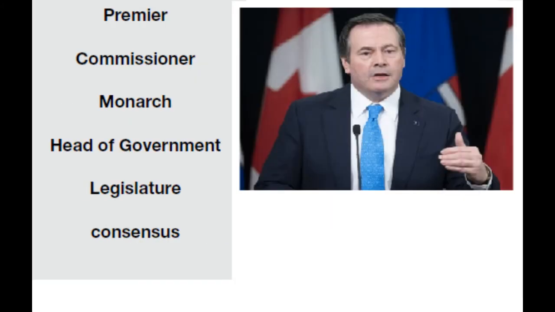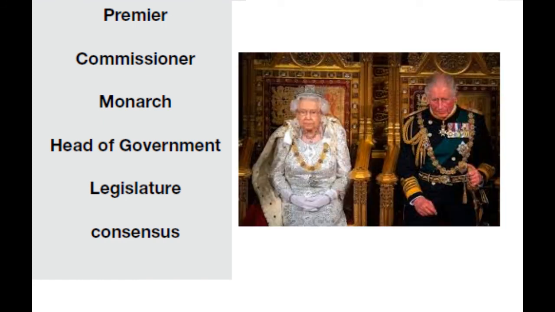A premier is the first person that leads a province. In the province of Alberta, the premier is Jason Kenney. A commissioner is the leader of one of the territories, could be the Yukon Territory, Nunavut, or the Northwest Territories. And here we have a picture of Margaret Tom, who is a commissioner of the territories. Monarch is the same as a sovereign. It's the king or the queen of a country. In our case, it's Queen Elizabeth II is our monarch.